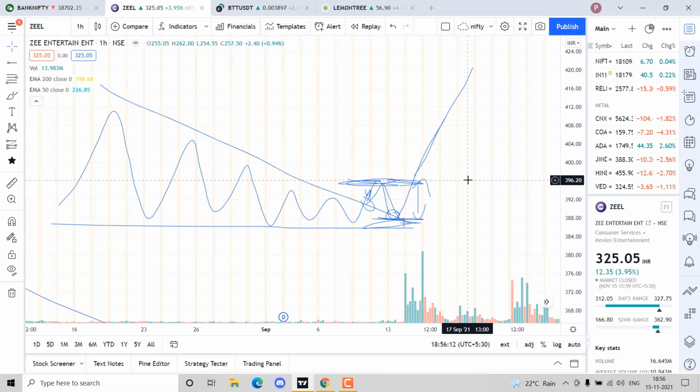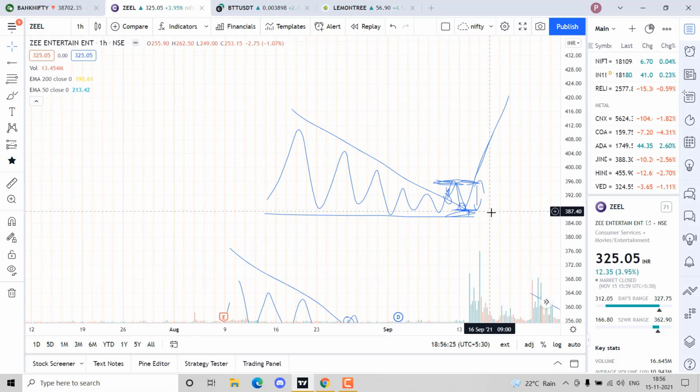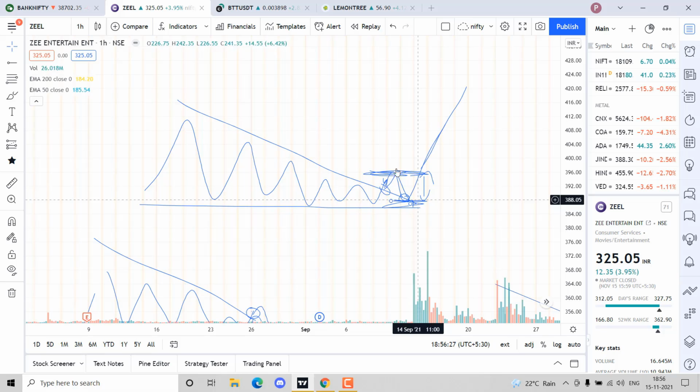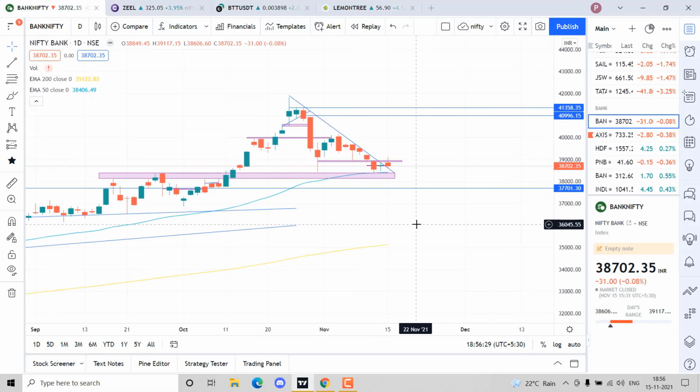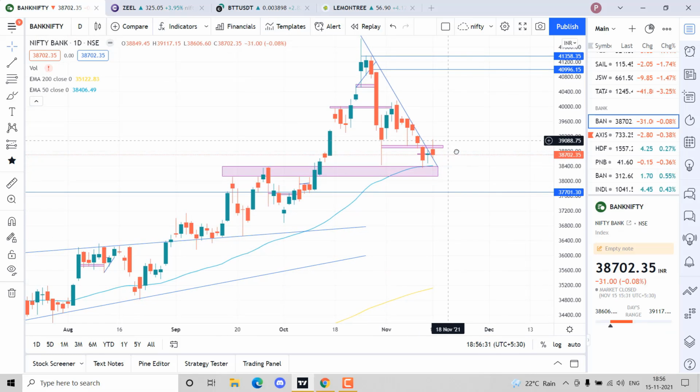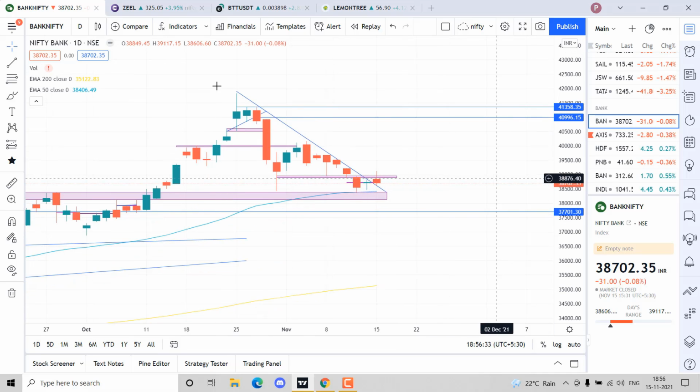Retest gives you confirmation of the breakout. So it's advisable to trade on retest. And after retest, wait for it to cross the candle high of whichever candle the breakout has come up with. So this is just one part of support and resistance. I'll be making more videos on support and resistance, on basically how to draw them accurately.